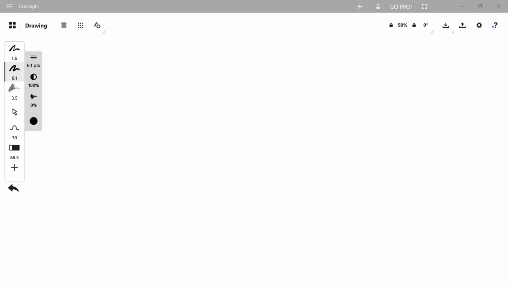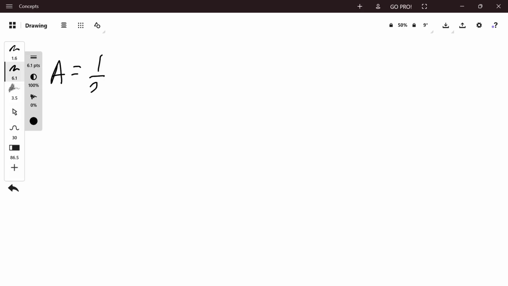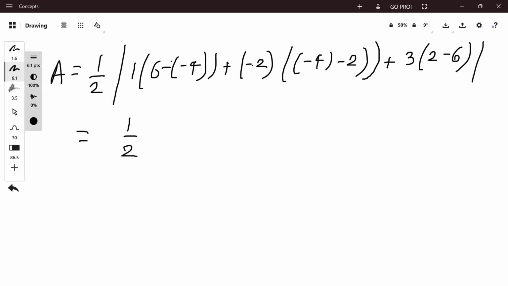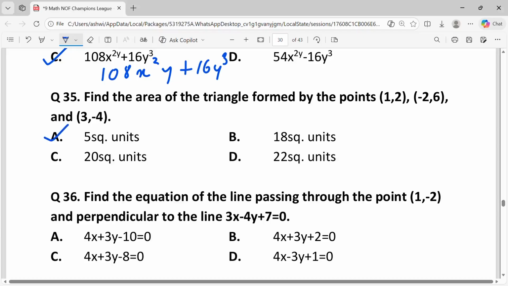Substituting with the given points, A is equal to 1 upon 2 mod 1 times 6 minus 4 plus minus 2 times minus 4 minus 2 plus 3 times 2 minus 6, which is equal to 1 by 2 mod 10, which is equal to 5. Comparing with the given options, the answer is A, 5.